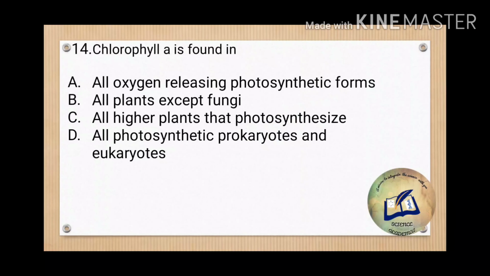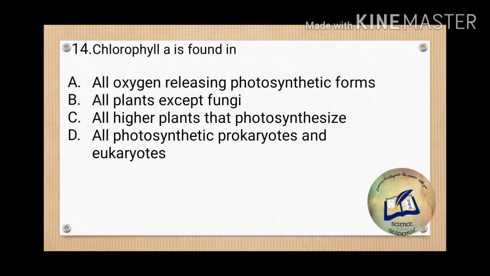Chlorophyll A is found in all oxygen releasing photosynthetic forms, all plants except fungi, all higher plants that photosynthesize, all photosynthetic prokaryotes and eukaryotes. So option A would be the most correct answer out of these four, because it says all oxygen releasing photosynthetic forms.